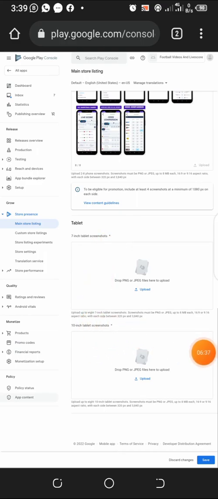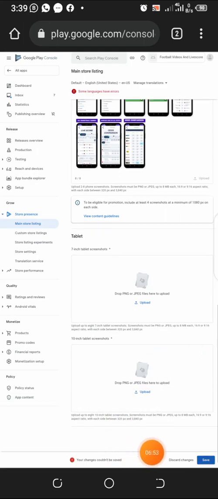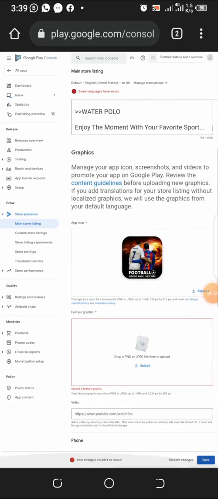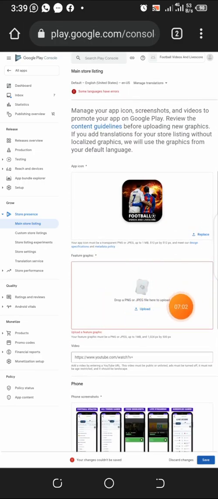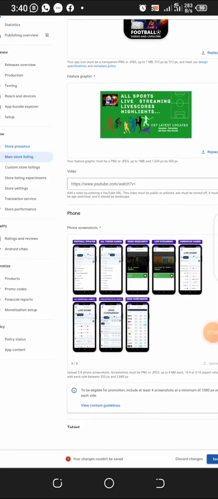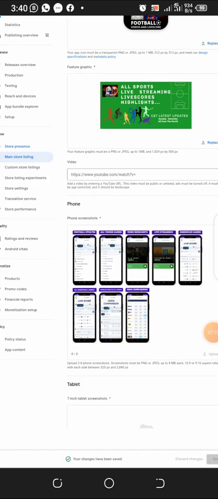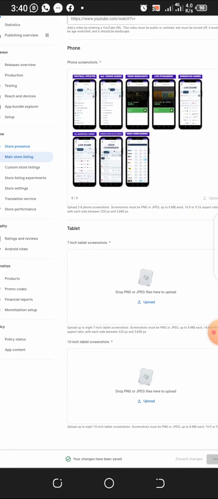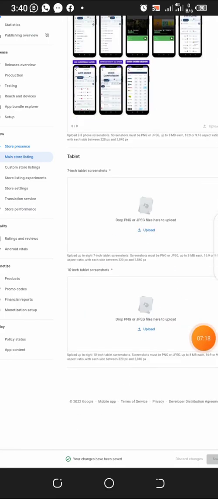Now they said we should upload tablets, 7-inch tablet screenshot and 10-inch tablet screenshot. What? Why? Okay, so guys, don't worry. I'm going to walk you through everything. Because if I click save here, they will refer me. See, your changes couldn't be saved, and it couldn't be saved because of all these things. All right. Okay, I've not actually input anything here. So if I click save here... Oh guys, it's saved. It's saved, guys.